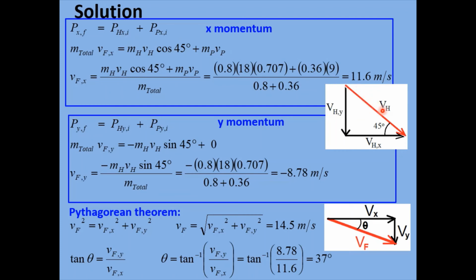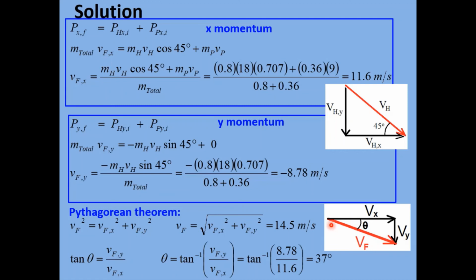remember the hawk was moving down at a 45-degree angle. So we're going to replace that vector with its components. Its Y component vector pointing down and its horizontal or X component pointing across. So this is VHX, this vector here. This is VHY, and VH is for the velocity of the hawk. So in the X direction, the final X component of momentum is, again, this is an inelastic collision. Remember, the hawk and the pigeon are stuck together at the end. So we have the total mass of the system here, the two masses added together, and this is the X component of the final velocity.